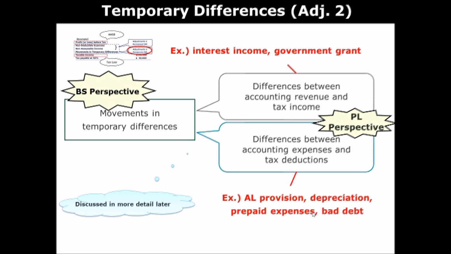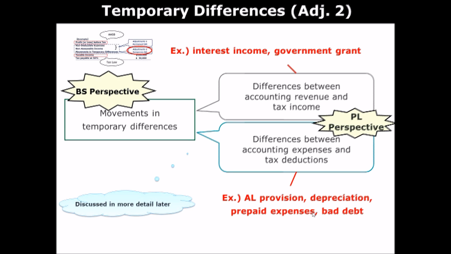It's just a timing difference. So eventually this difference goes away, right? So that is why this is called temporary difference. Prepaid expense as well, okay? So when the company pays a prepaid expense or like rent, for example, expenses in advance, the company records prepaid expense, which is an asset in financial statement. However, from tax perspective, since it's been already paid, it's deductible. It can be deducted in your tax calculation.